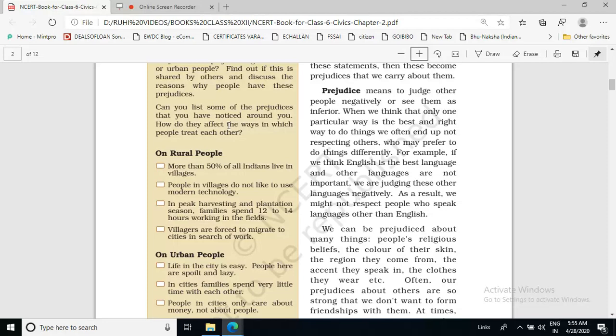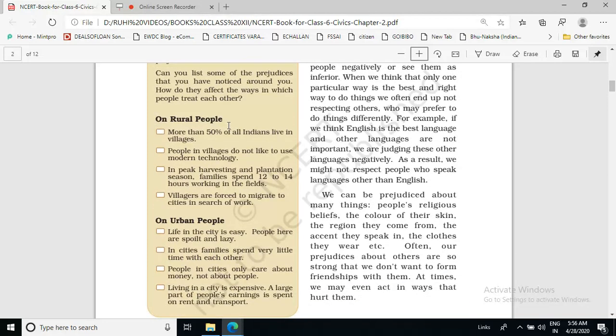Okay. Then on urban people, it is written: life in the city is easy. People are spoiled and lazy. So it is the general thinking of the people who live in villages that life in the city is easy.